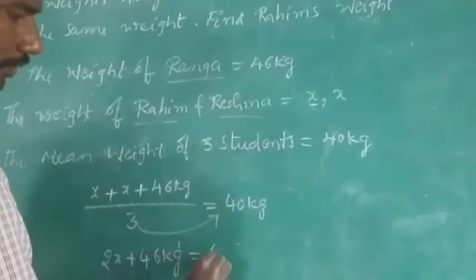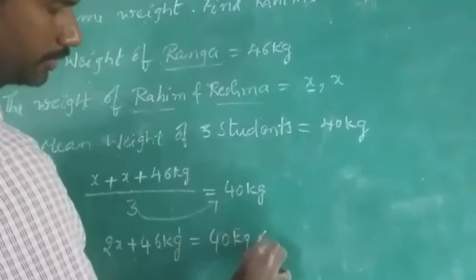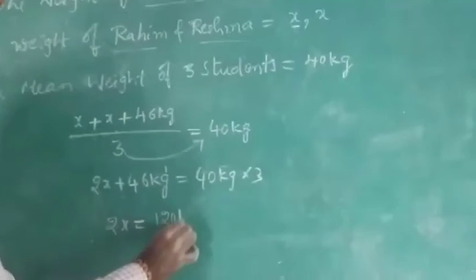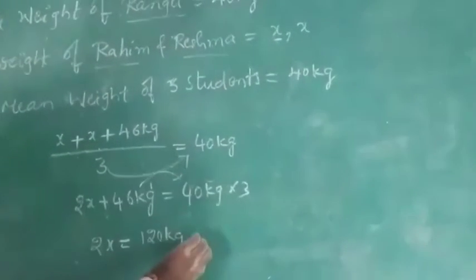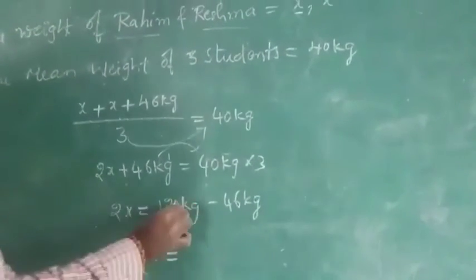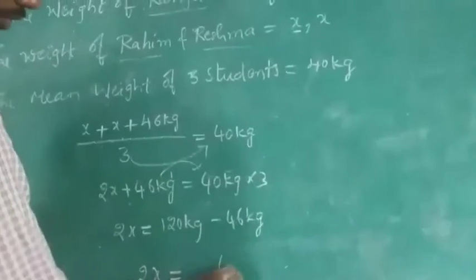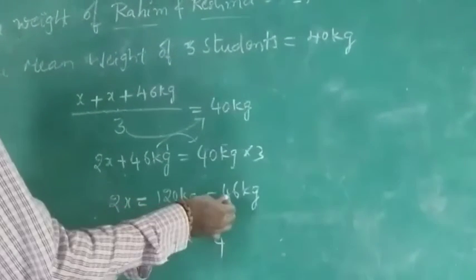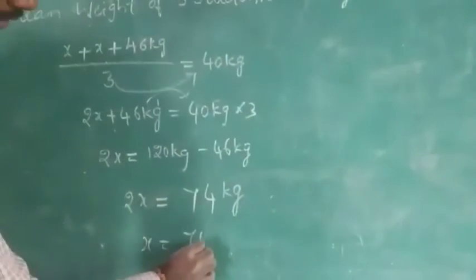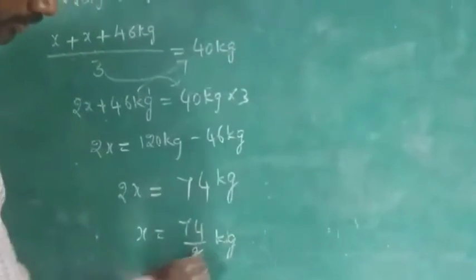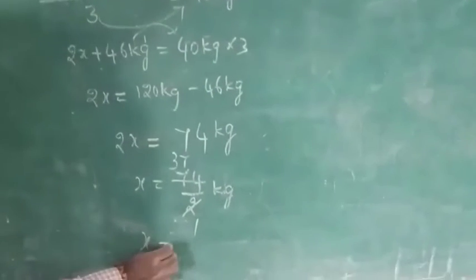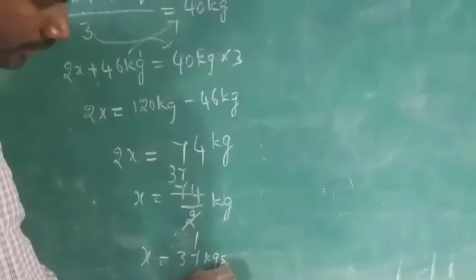See, this you are transposing, 40 kg into 3. 2x is equal to 4 3s are 12, 120 kg, and this you are transposing, so minus 46 kg. So 2x is equal to 120 minus 46, that is 74 kg. Then x is equal to 74 by 2 kg. 2 3s are 6, 2 7s are 14. So x is equal to 37 kg.